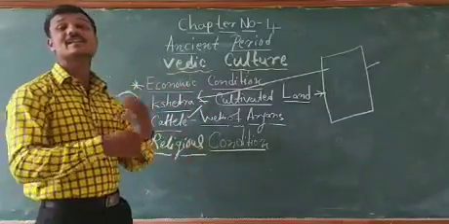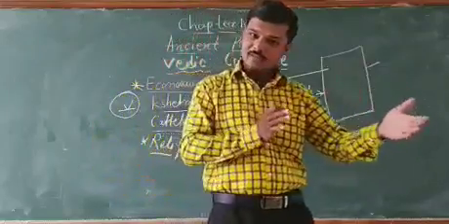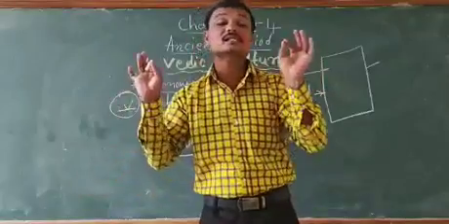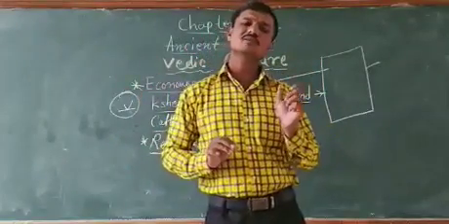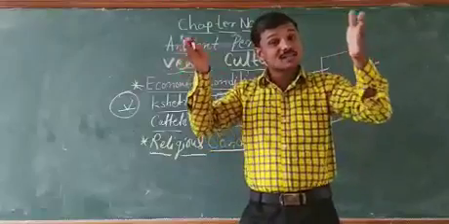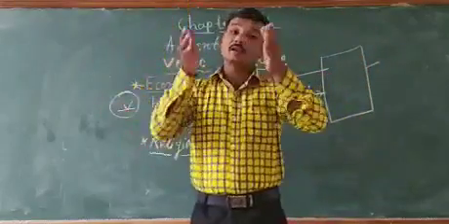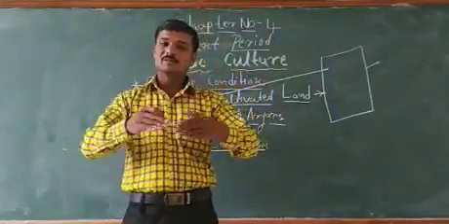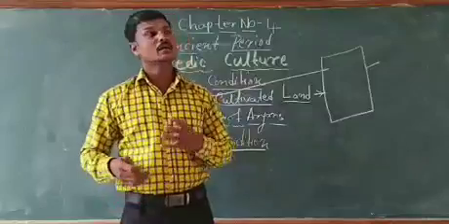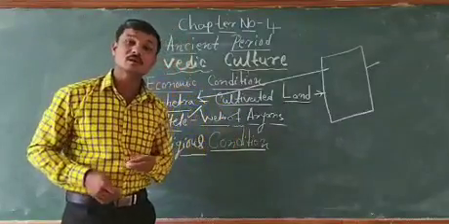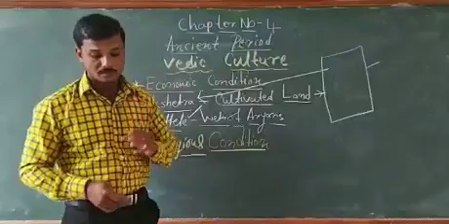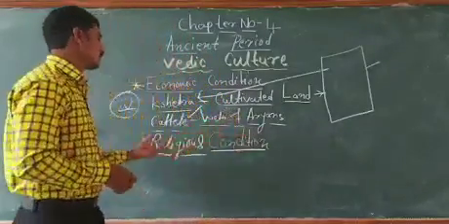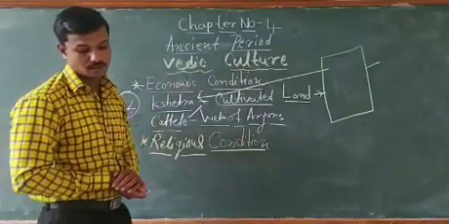But some changes took place in the later Vedic age. In the early Vedic age there were small villages, but in the later Vedic period all those small villages were converted into bigger cities. Which were the cities that existed during that time? Hastinapura, Indraprastha, and Kosambi. These are the cities that existed during that time.